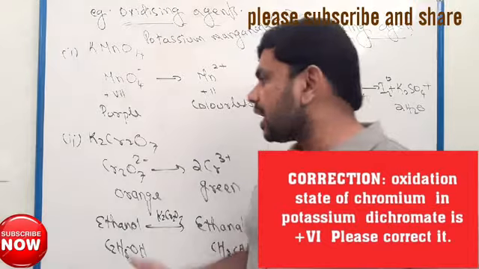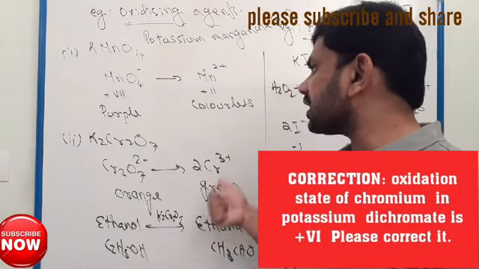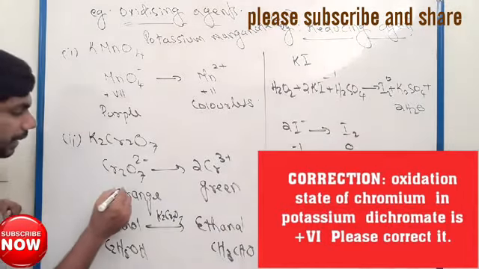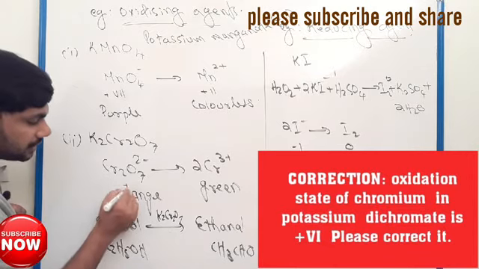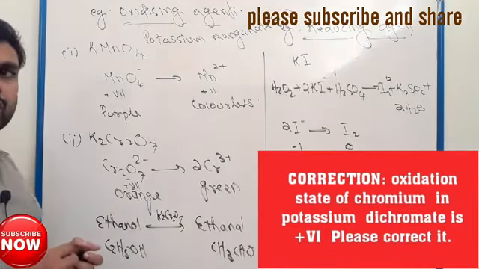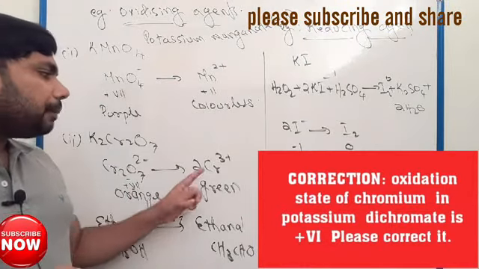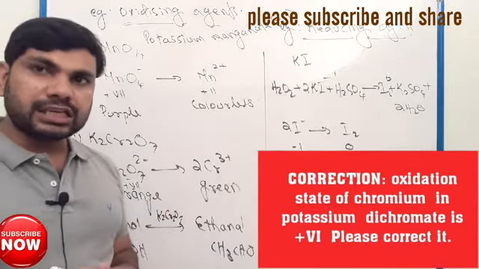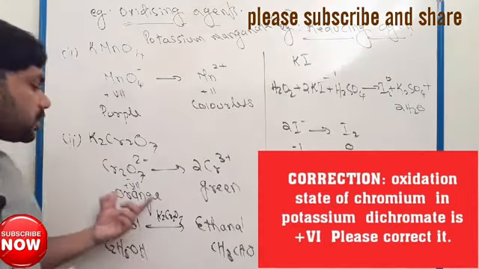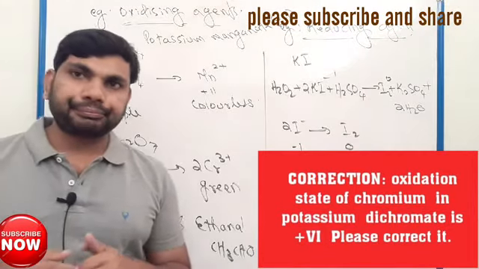Chromium here is in the plus 6 oxidation state, and after the reaction it will be in the plus 3 oxidation state. Potassium dichromate is orange in color. After the reaction it will be green.